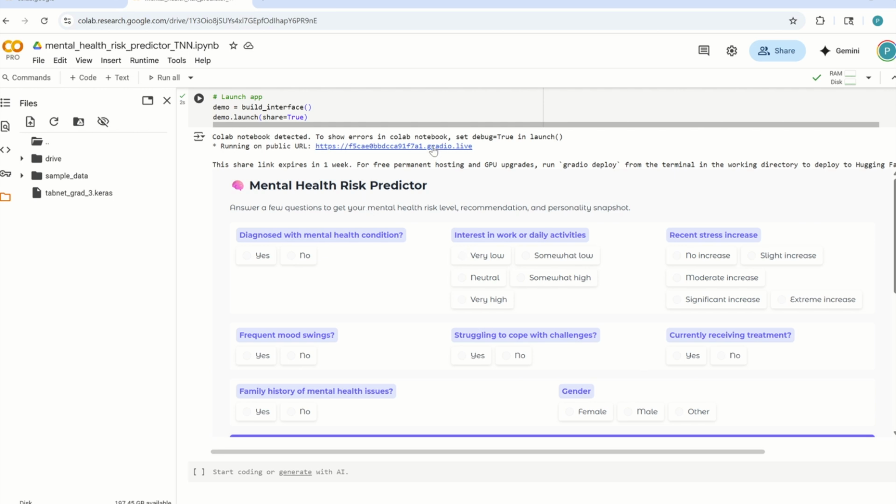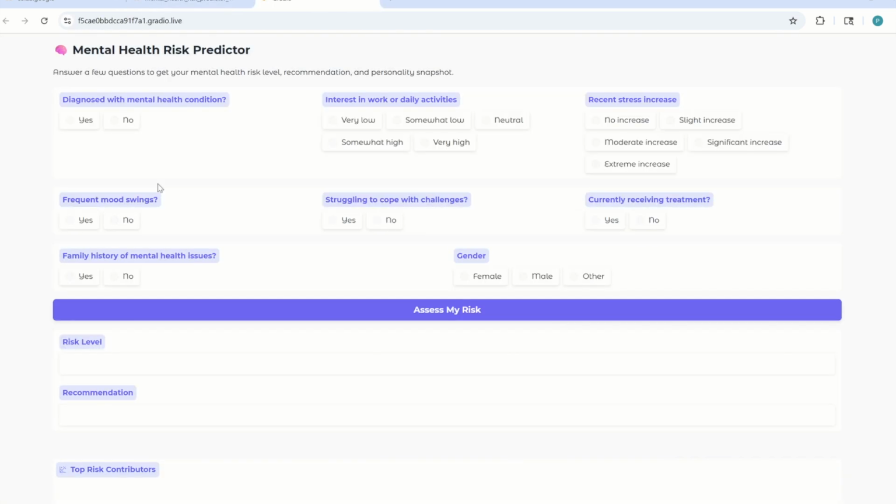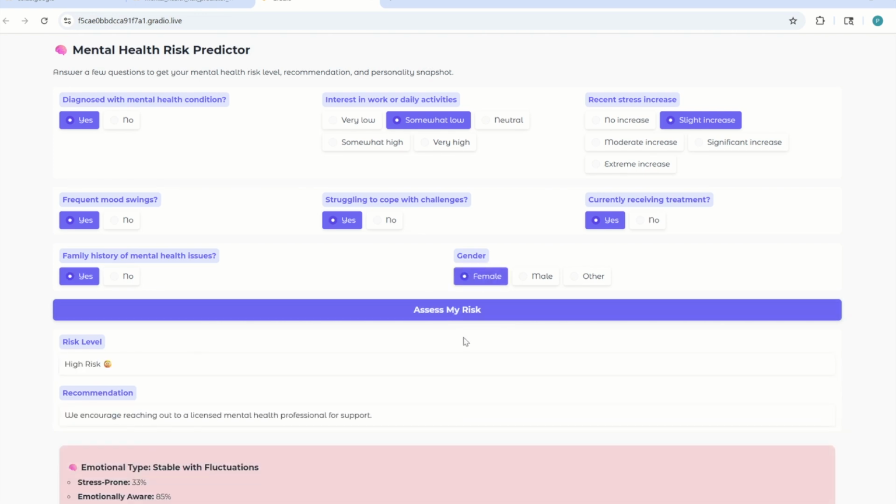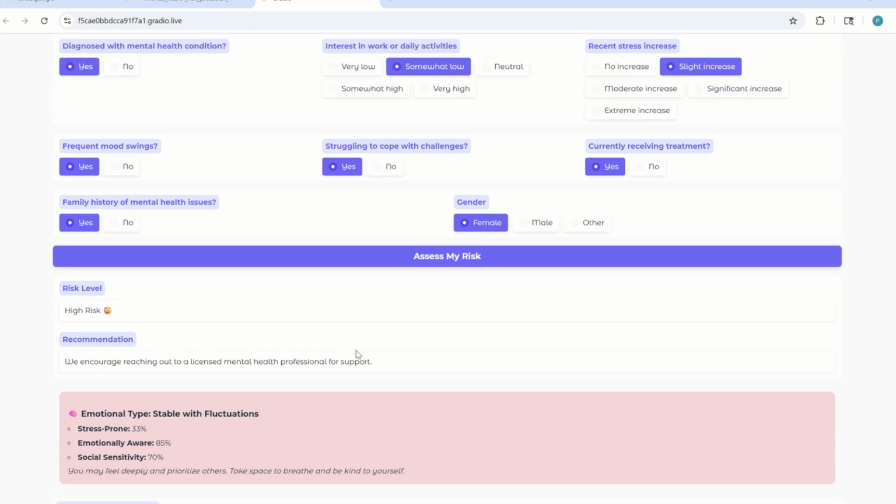So I'm going to run the live Gradio interface, and you see it here. I'm going to choose the mental health condition. The daily activity is somewhat low, the stress level with slight increase, mood swings, yes, challenges, receiving treatment, yes, and family history, yes, and female. Then by clicking assess my risk, we instantly see the predicted risk category and suggested next steps. Here the user instantly sees their predicted risk category. This emulates what a doctor or mental health professional might use during an initial assessment.